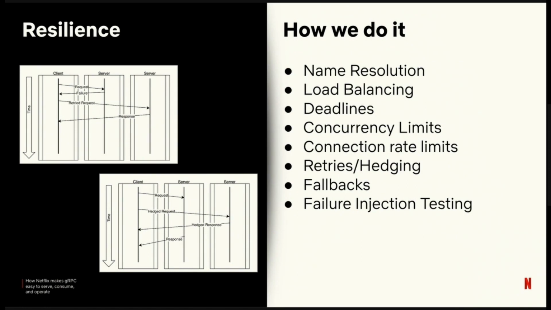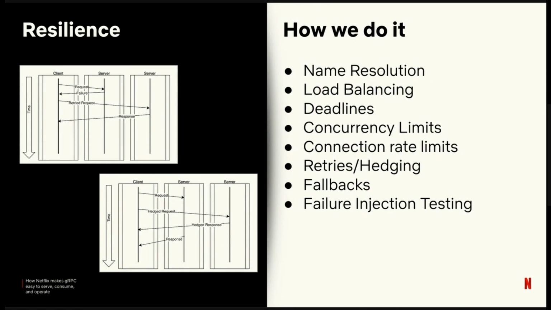We have deadlines. Obviously, OSS gRPC has full deadline support in the context. We've extended this in a couple of ways. One, this is completely configurable on our clients and servers. So our engineers specify the default deadline for an application, for their service, and for their RPC endpoint. We're going to take the smallest deadline of those, and we're going to apply that. The other thing we've extended is we're propagating deadlines through other IPC frameworks. So a deadline can start at a gRPC server and then flow through Netflix web client. Maybe we're going to make a GraphQL call, and all that call chain will execute with that same deadline.